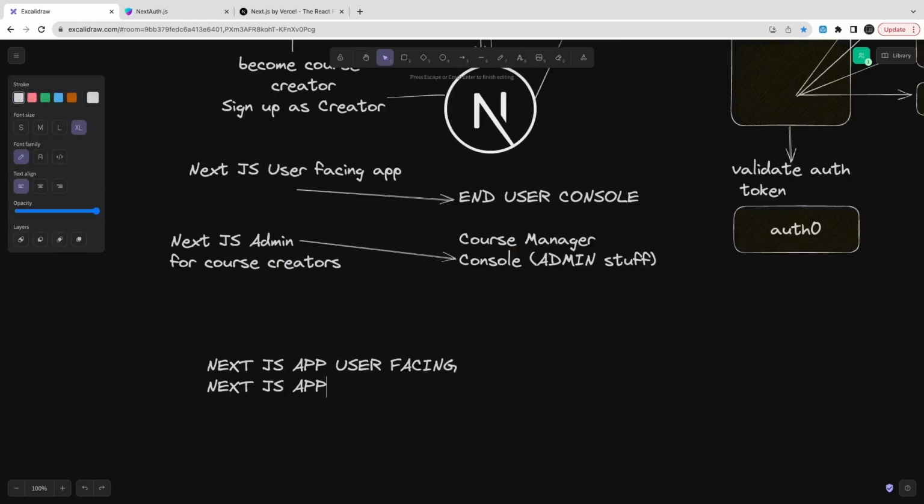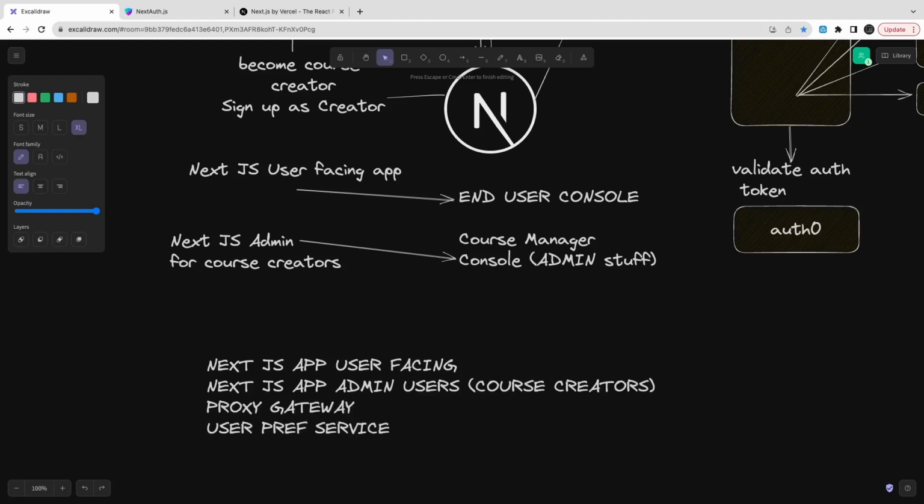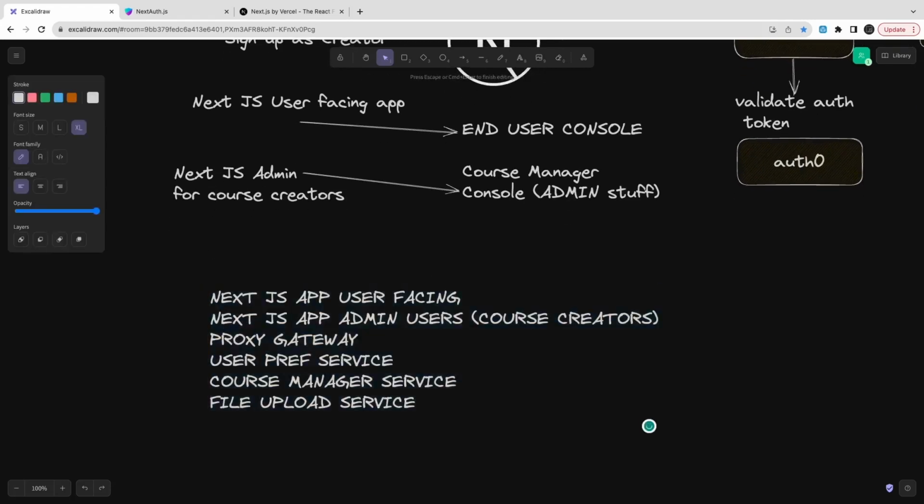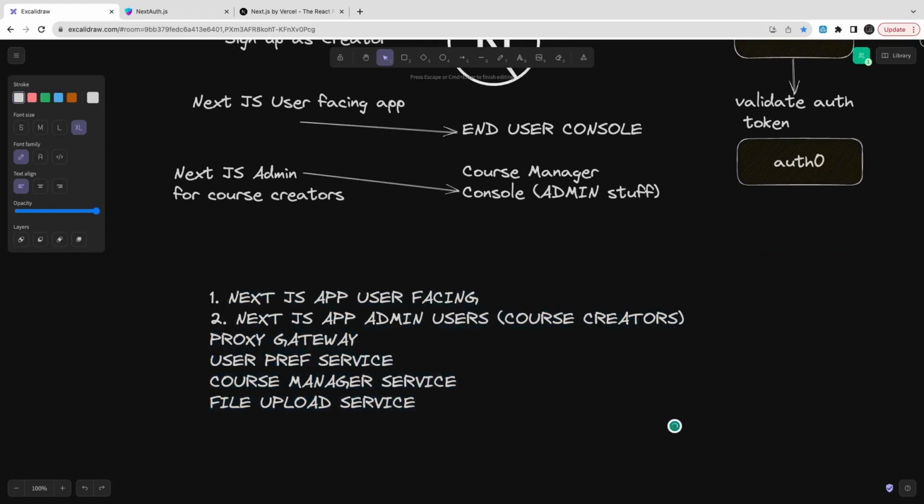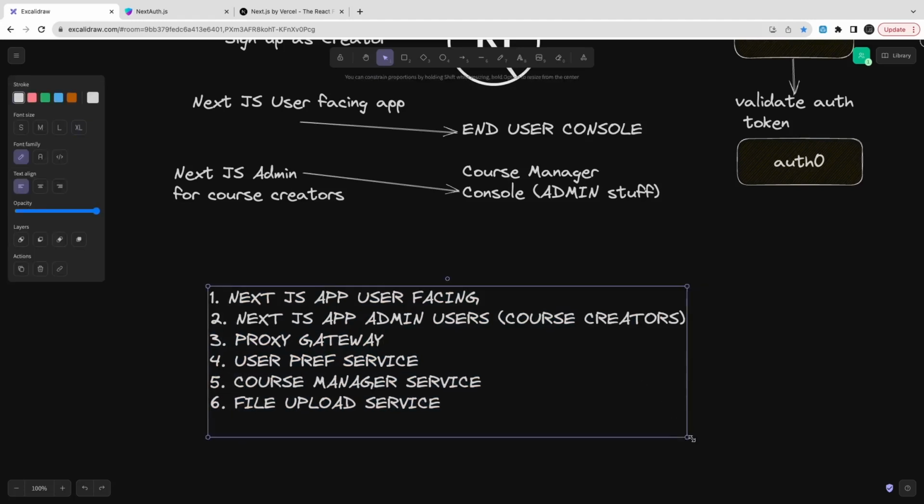So at the end, what all things do we need to build? I don't want to build a different interface. We can manage the same thing with the simple Next.js application based on the role. Because once you initialize the session, we will get to know what the role is, and based on the role we can actually do the internal routing and show two different screens to the end user. If it is a course creator, he will see the dashboard where you will get features to upload, download, update the course. If you are a guest, your screen will be the default, where you are just navigating and surfing or browsing the set of courses.